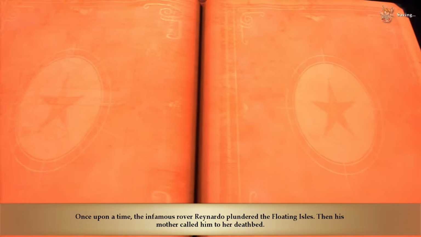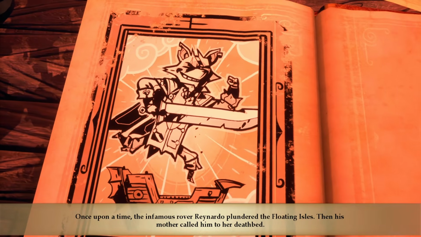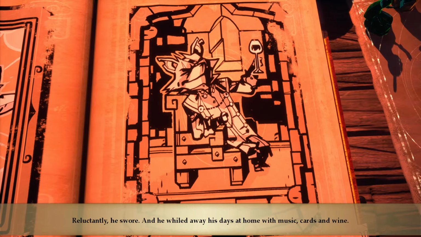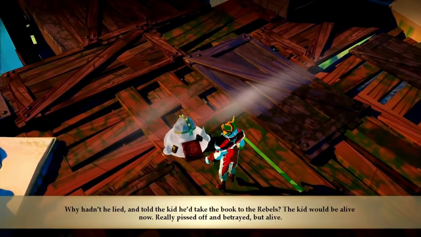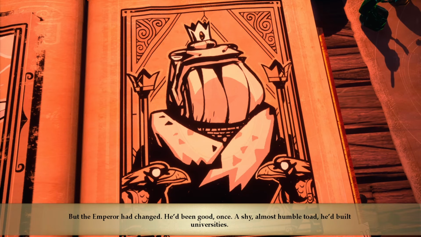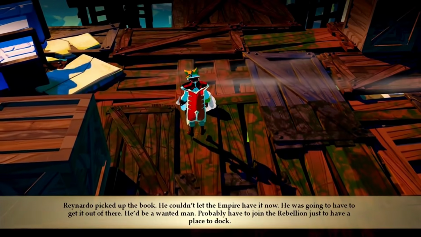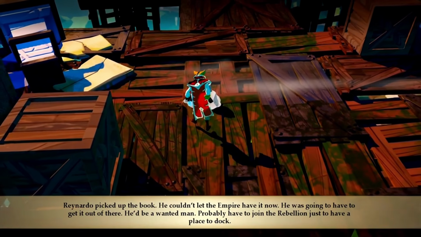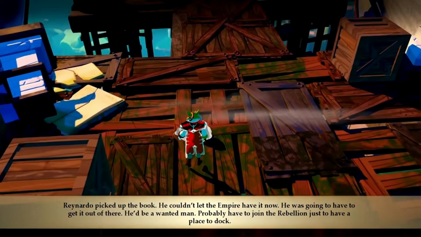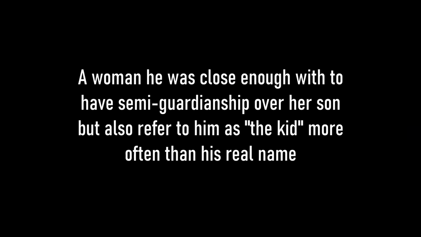Stories is a narrative action RPG about an ex-warrior, Reynardo, who has a really bad day, followed by a lot of great days, followed by one of his worst days, which results in him rejoining the rebellion against the recently corrupt Emperor Isengrim III. He does this armed only with his old sword and a mysterious book bequeathed to him by Hypatia, his late wife, or girlfriend, or situationship. I don't think it's explicitly stated.